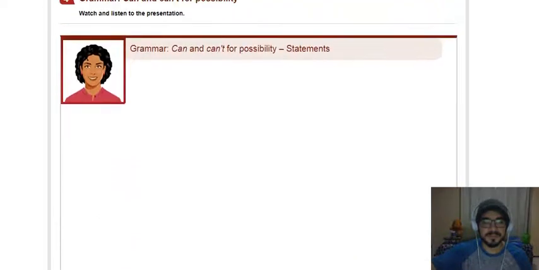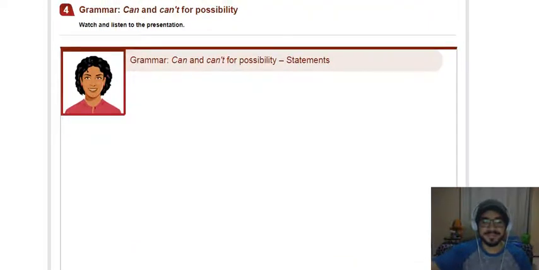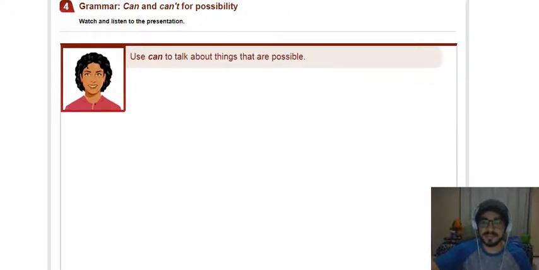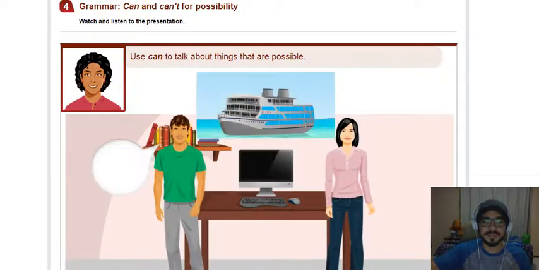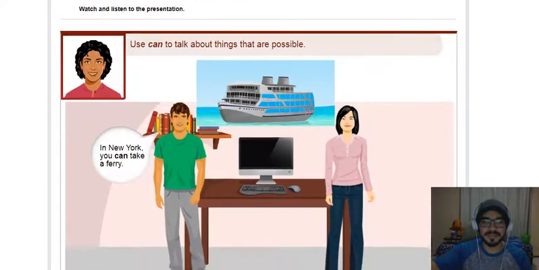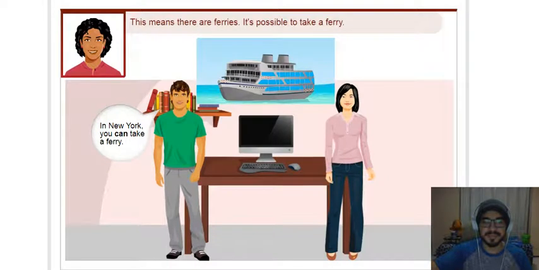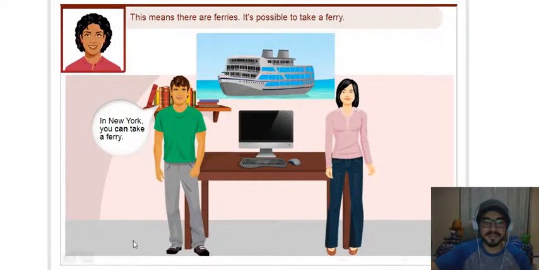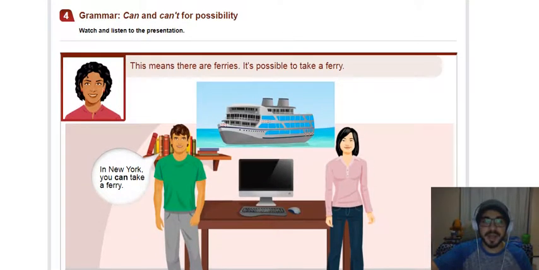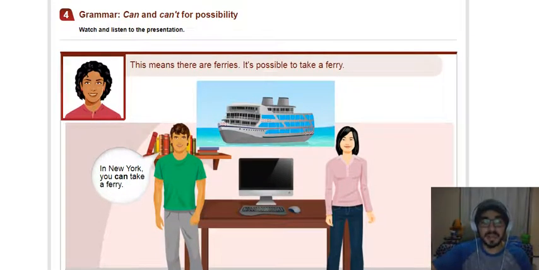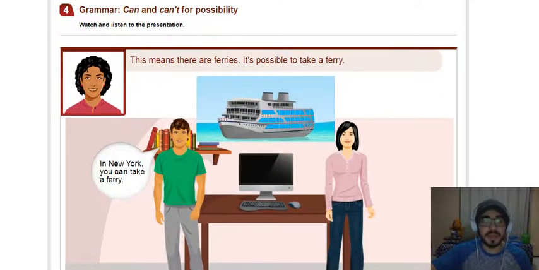Grammar. Can and can't for possibility. Statements. Use can to talk about things that are possible. In New York, you can take a ferry. This means there are ferries. It's possible to take a ferry. Okay, so here he said, we're going to talk about things that are possible, okay? So we can use can. For example, in New York, you can take a ferry.